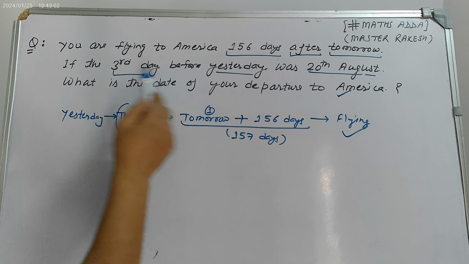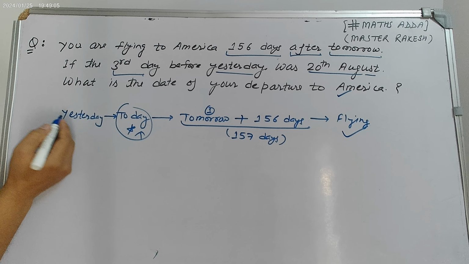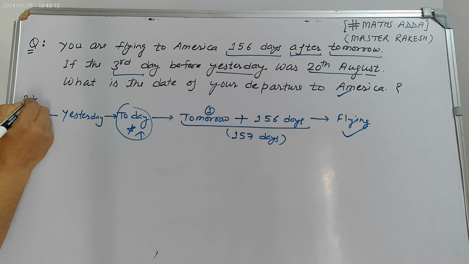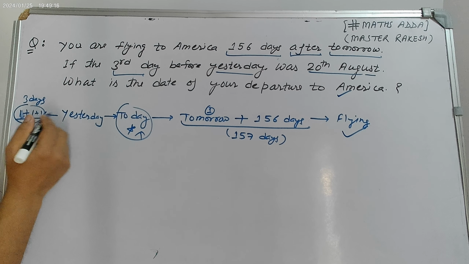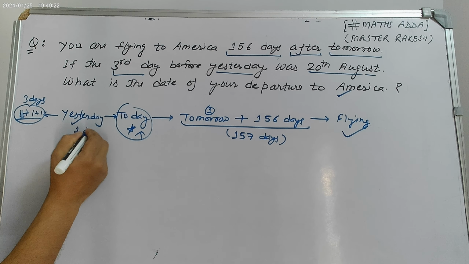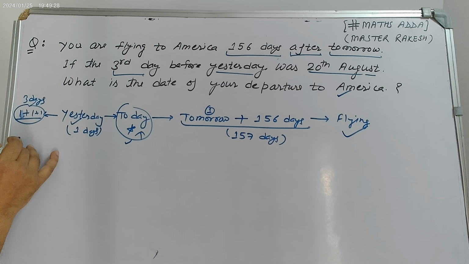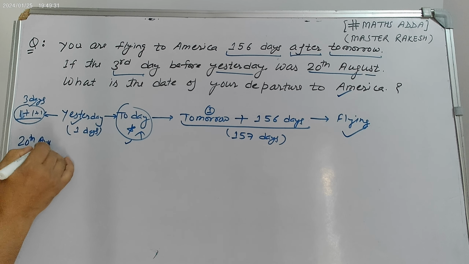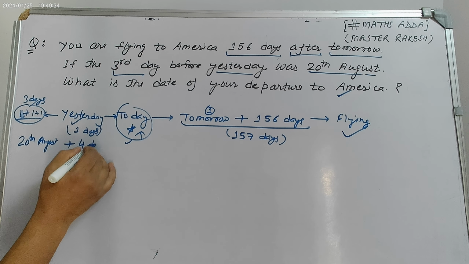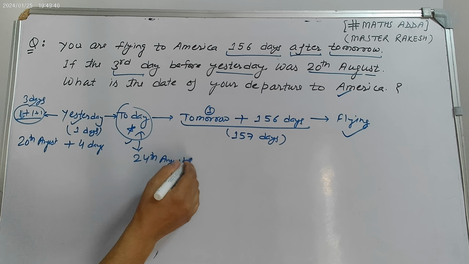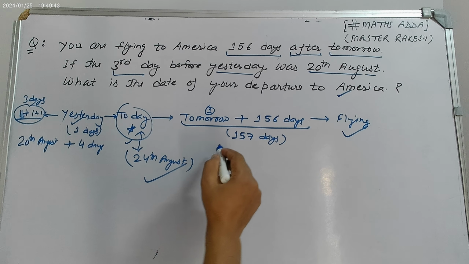It is saying the third day before yesterday. Three days means 1 plus 1 plus 1, and yesterday is 1 more day, so in total 4 days. The third day before yesterday was 20th August, so 20th August plus 4 days means today is 24th August. If today is 24th August, after 157 days you will be flying.